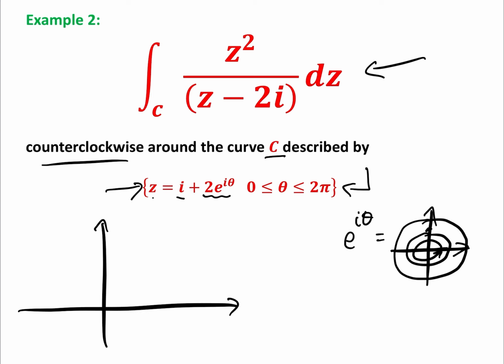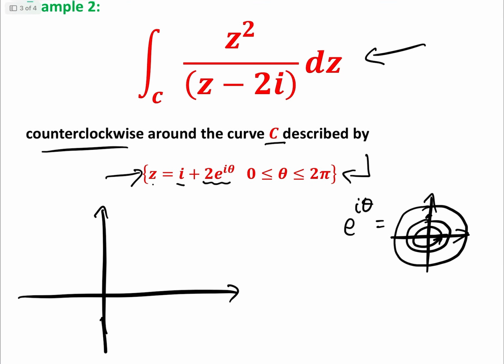So basically, if we draw our region, here's the point i. Oh, my apologies. Right, so the circle is centered at the point i. So here is the point i. Okay, and the radius of the circle is 2.